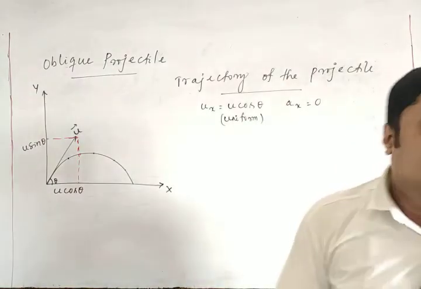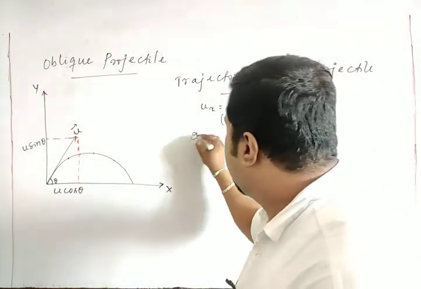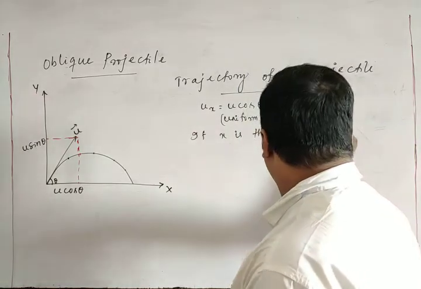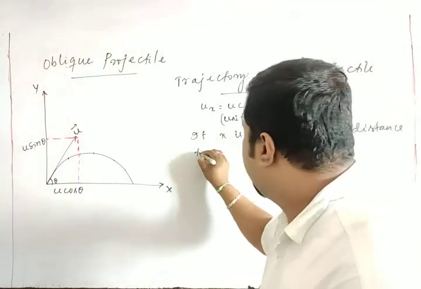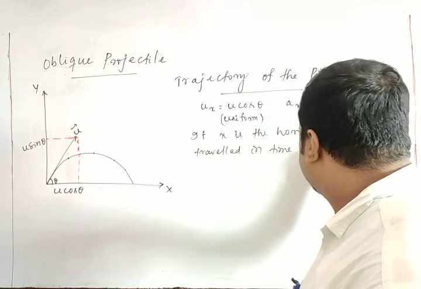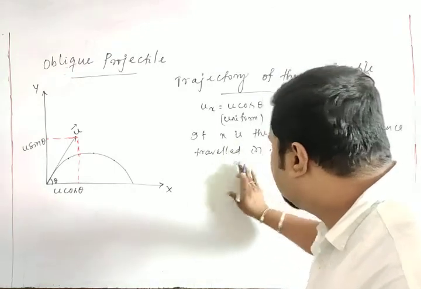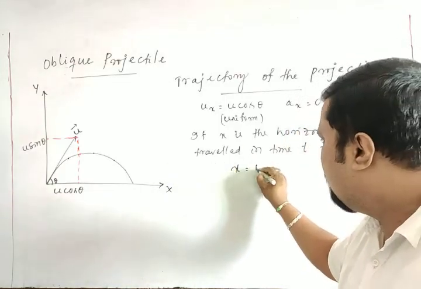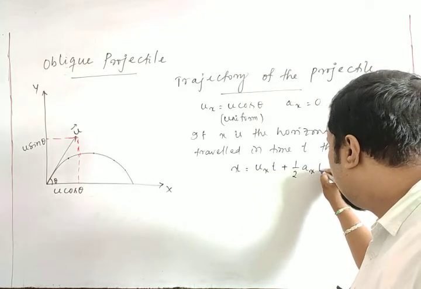Then the vertical component. From here, if x is the horizontal distance traveled in time t, then what can we write? We can write that the horizontal distance x is equal to ux into t plus half ax into t square.